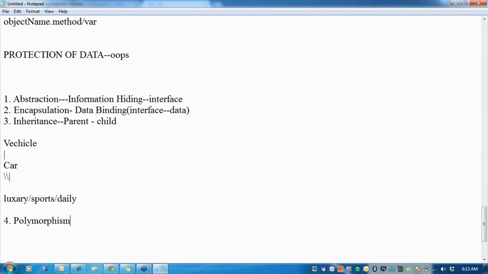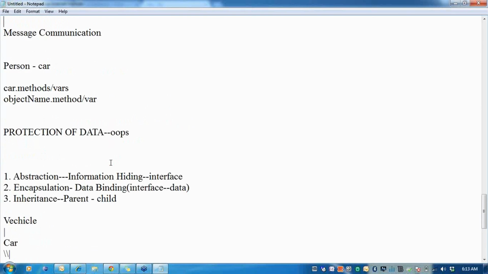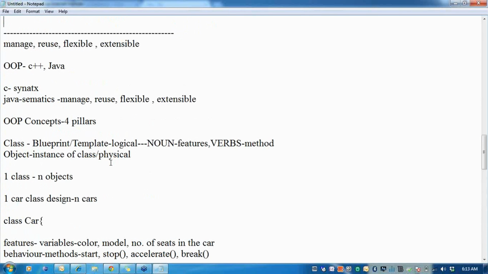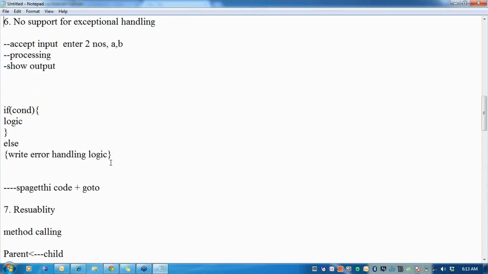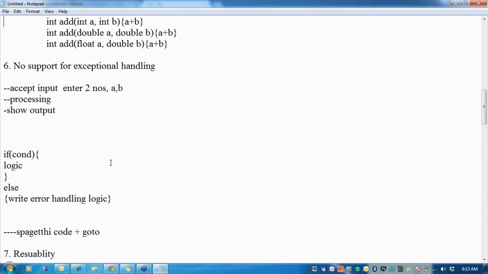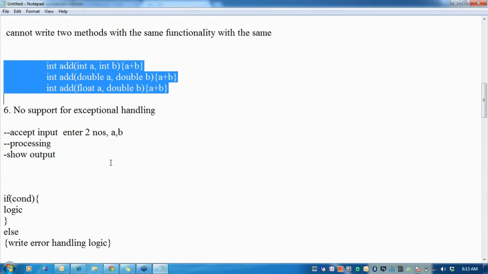And polymorphism addresses that feature of C where I cannot write two methods with the same name. So we have seen, unnecessarily, though the functionality is the same, A plus B, still I have to write different methods which take different parameters. Which makes my program unnecessarily difficult, difficult to remember the methods, difficult to manage. I have to write this.